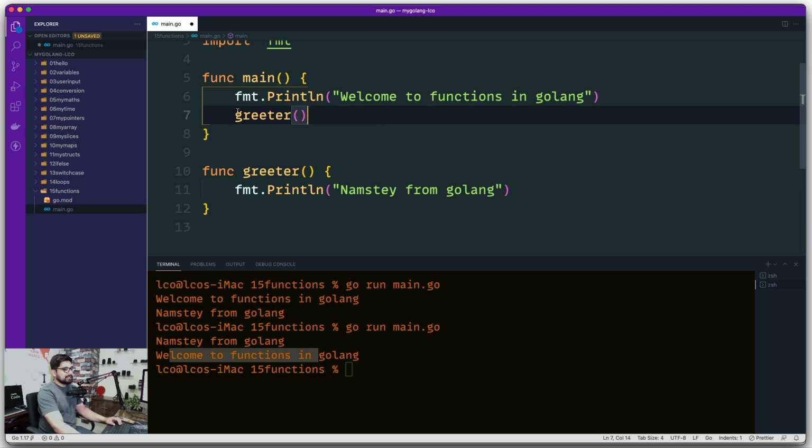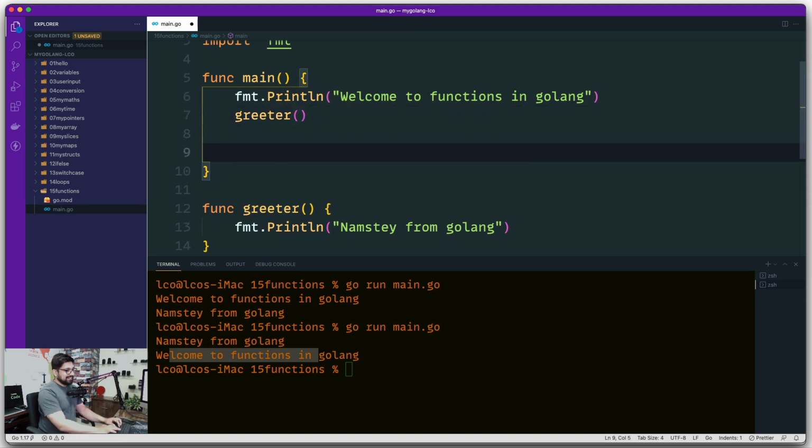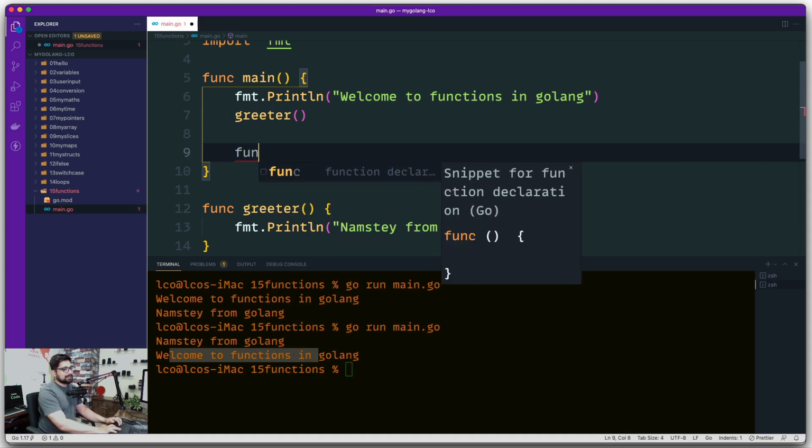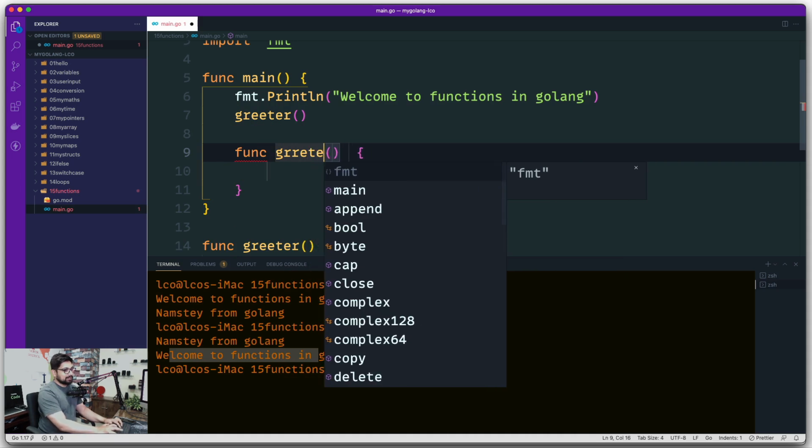Now something interesting. Let me put another greeter up here. Let's try to do something funny. In this, what I'm going to do is declare a function up here. I'm going to call this one greeter2.